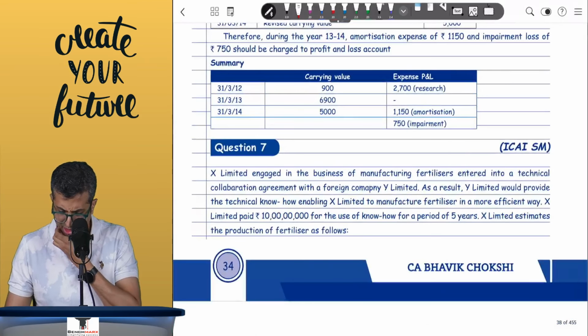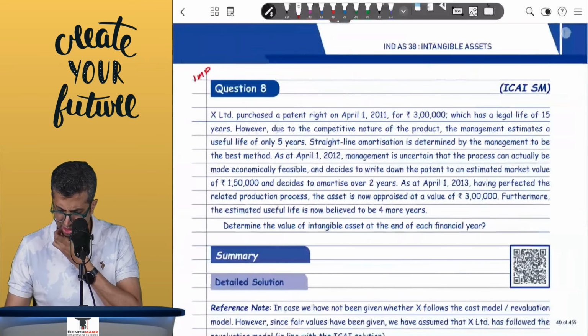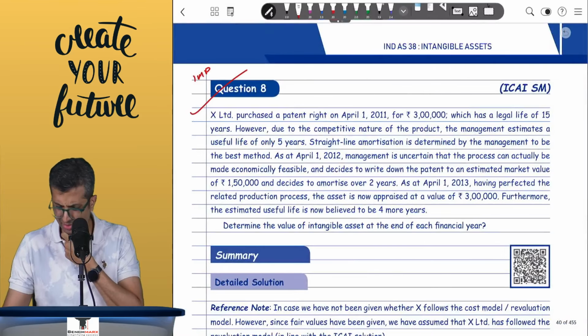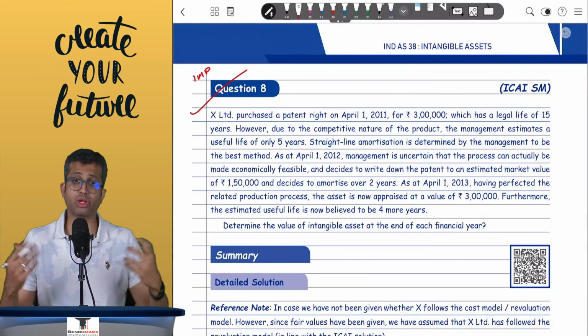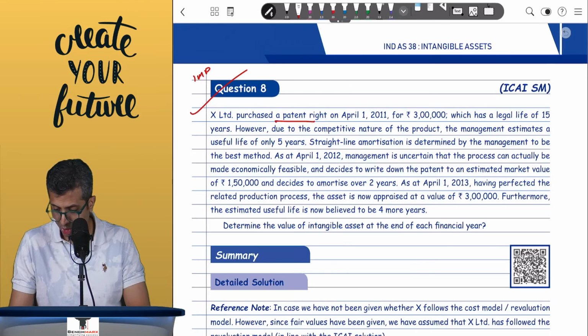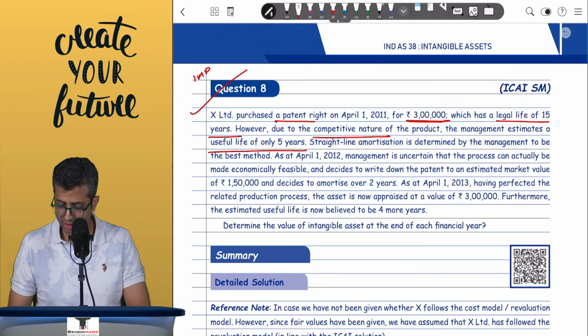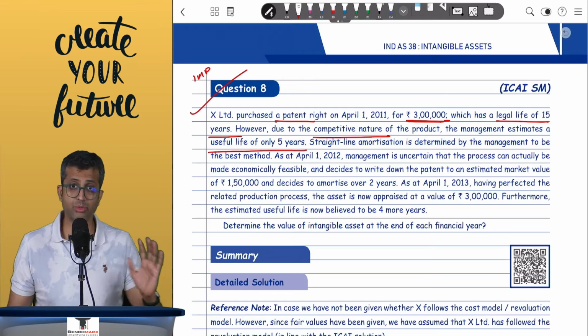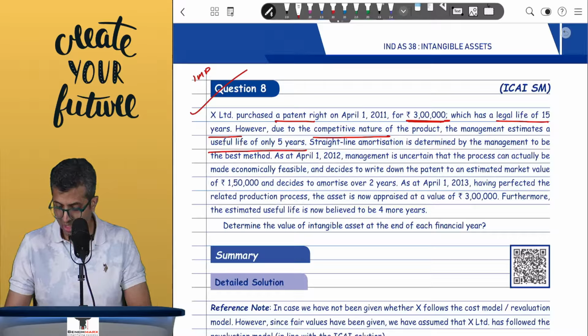Okay. Next, you have this question which came in a recent exam as well, where you are applying the revaluation model for a patent. Like you purchased a patent on 1st April for 3 lakhs, which had a legal life of around 15 years. However, due to the competitive nature of the product, management estimates a life of only 5 years, which means you will amortize it over 5 years. That means 3 lakh divided by 5, 60,000 will be the amortization each year. Straight line amortization is determined by the management to be the best method.